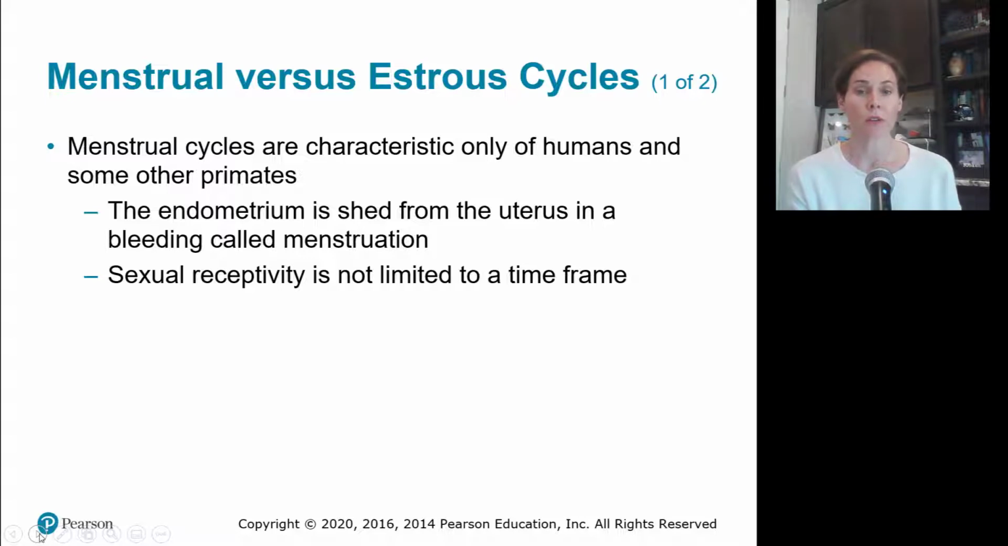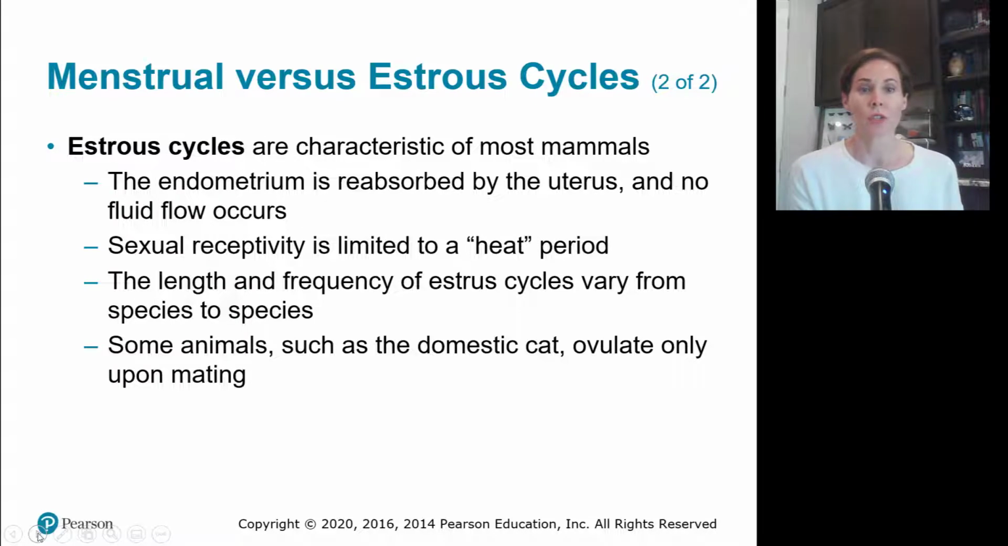Menstrual cycles are characteristic of only humans and also of some primates. The endometrium is shed from the uterus in a bleeding called menstruation. Sexual receptivity is not limited to a time frame. Estrous cycles are characteristic of most mammals. This is when the endometrium is reabsorbed by the uterus and there's no fluid flow that occurs. Sexual receptivity is limited to the heat period. So you can only breed your dogs when they're in heat. You can only breed your livestock when they happen to be in heat.